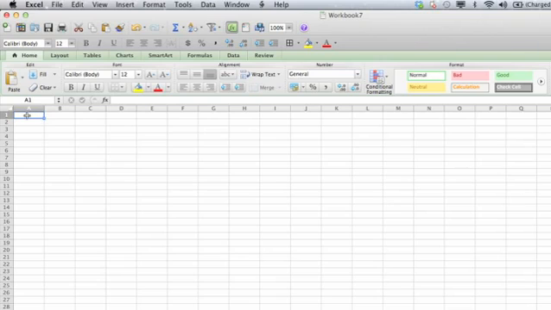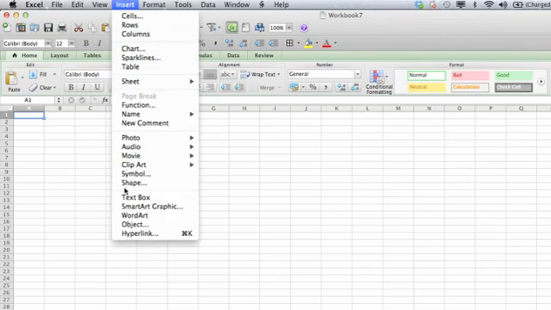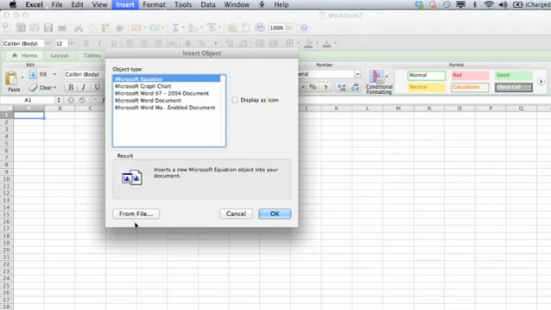in Microsoft Excel. The first thing that you want to do is select a cell that you want the information to be embedded. Here we'll select A1, very first cell, and click on Insert, select Object, and then if you would like to insert a new document, which you can create information in and then have that linked into this Excel document, you can do so here and click OK.